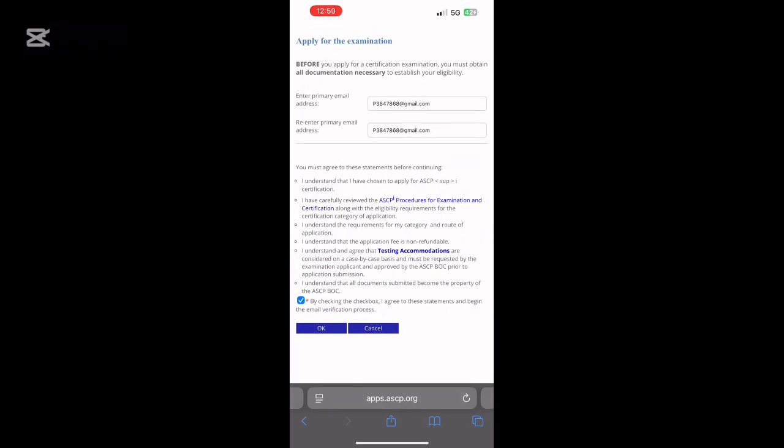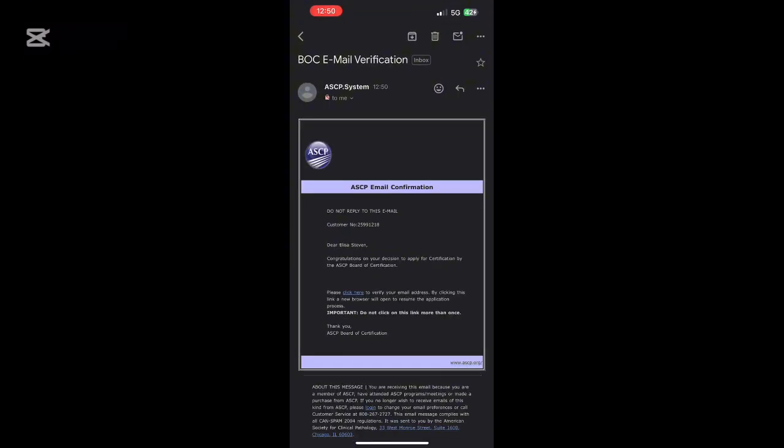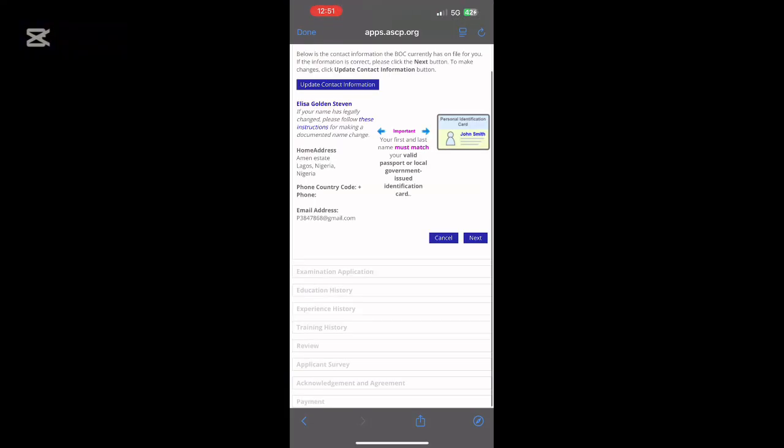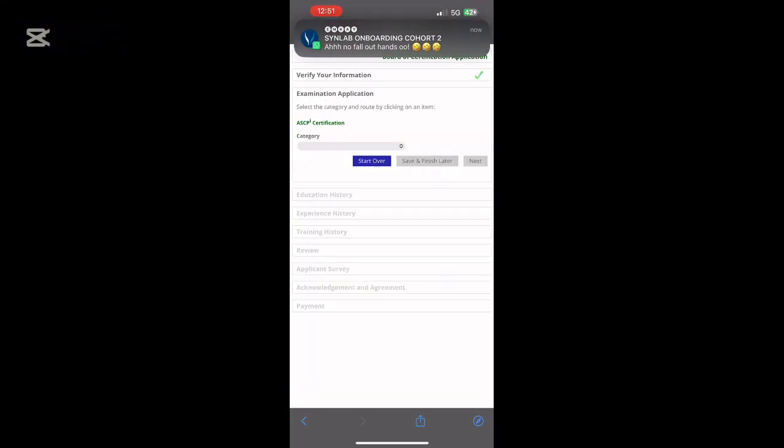They will be sending me a confirmation mail to my email, and some people receive this message in their spam mail, so do well to check your spam mails if you do not see it in your normal inbox. Take note of this, guys. I hope we all are following up to this point. Here we are going to click on next, and it will take us to this page. So we have verified our information. Now it's time for the examination application.